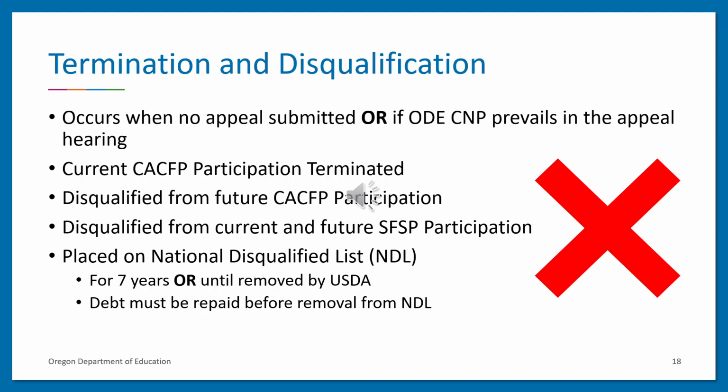The institution, the responsible principals, and the responsible individuals are placed on the National Disqualified List, which is maintained by USDA, disqualifying all those listed from participation in the program anywhere in the United States for 7 years or until removed from the list by USDA. If an outstanding debt is owed to ODE-CMP, the debt must be repaid before a disqualified institution, responsible principal, or responsible individual can be removed from the National Disqualified List.